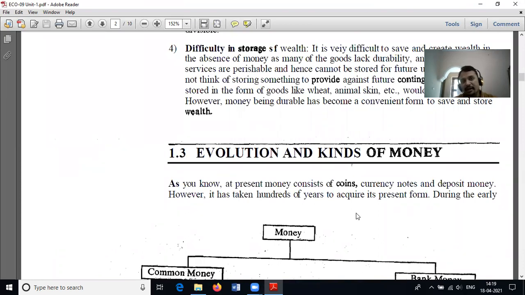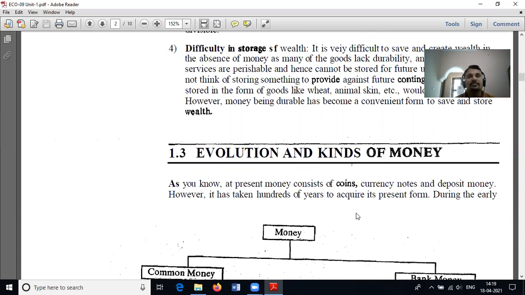With the passage of time, when money came, all these difficulties were demolished, or vanished from the globe.